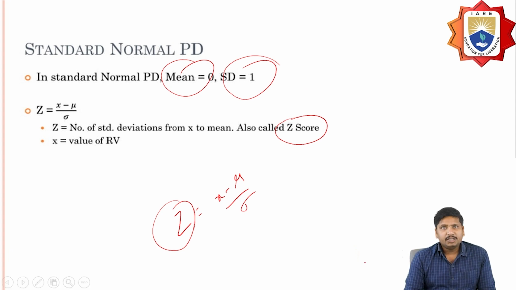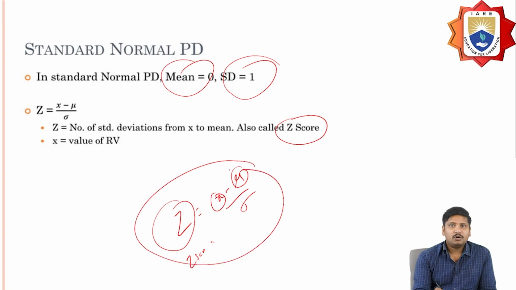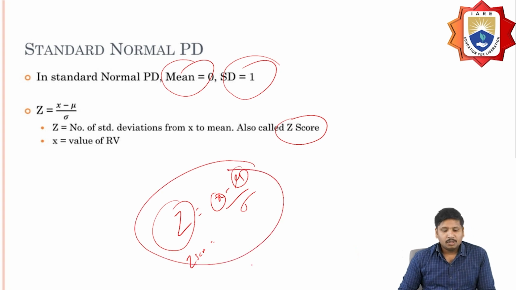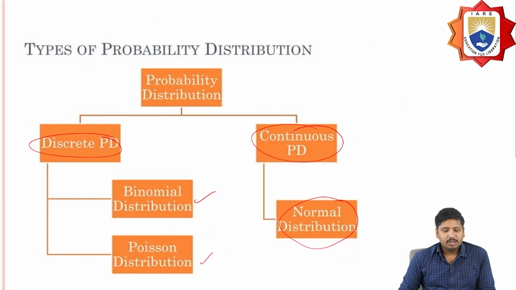So in the standard normal distribution, we calculate the mean, and the standard deviation is 1. The number of standard deviations is calculated according to z, which we call the z score: z equals x minus mu divided by sigma. This is the equation we have to remember here. So that covers the different types of probability distributions.